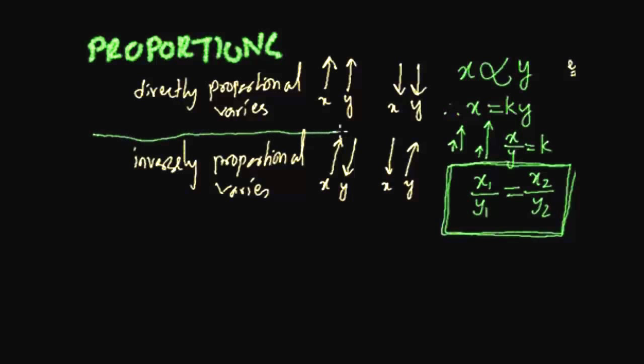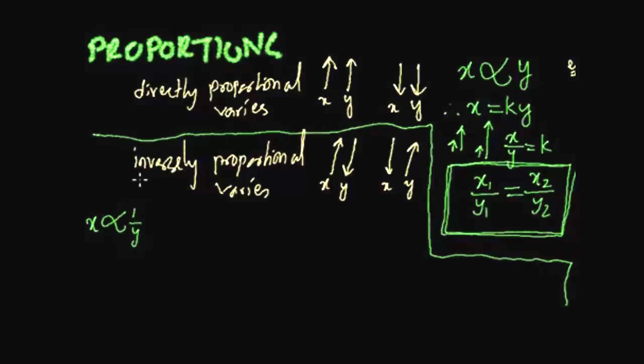This was directly proportional. So this was the sum. Now let's talk about inversely proportional. If x is inversely proportional to y, we give 1 by y. In algebra, 1 by y is called the reciprocal or the inverse of y. So this is how it's written: x proportional to the inverse of y. So this is again written x equals the constant of proportionality into 1 by y. So that makes it k equals x into y.